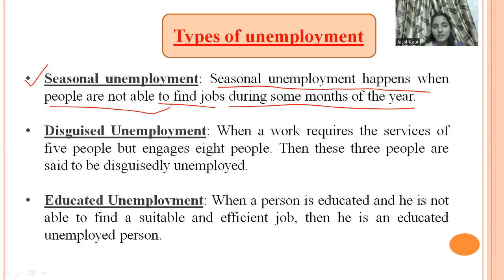And then we have disguised unemployment. Suppose a work requires the service of 5 people but 8 people are engaged, then these 3 people are said to be disguisedly unemployed.